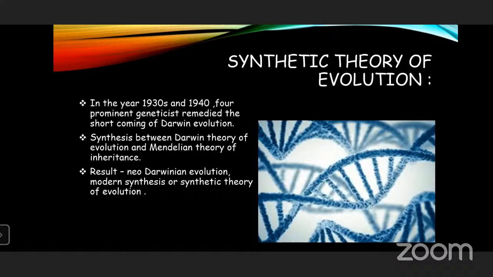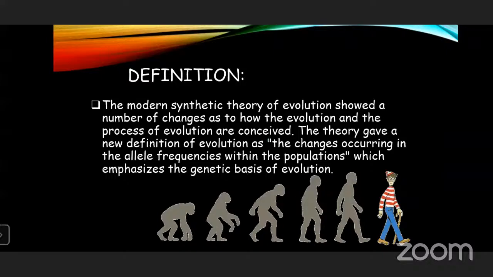For this, four prominent geneticists came up with a remedy. It is called neo-Darwinism: Darwin's theory of natural selection plus Mendel's theory of inheritance equals the synthetic theory of evolution.